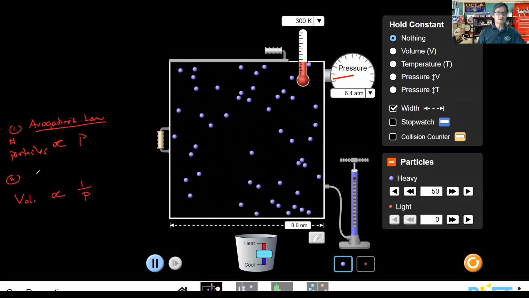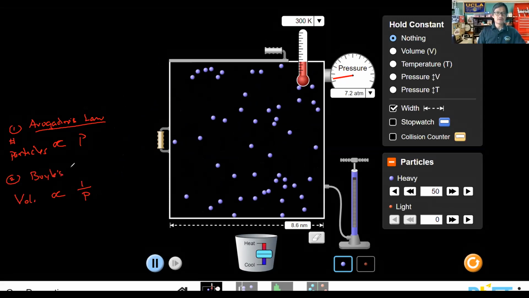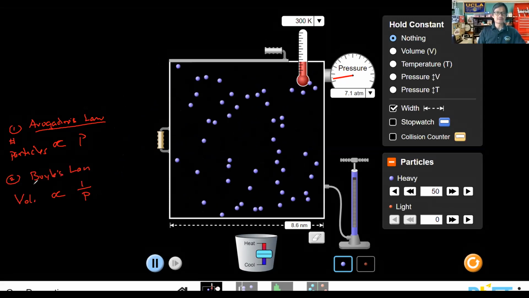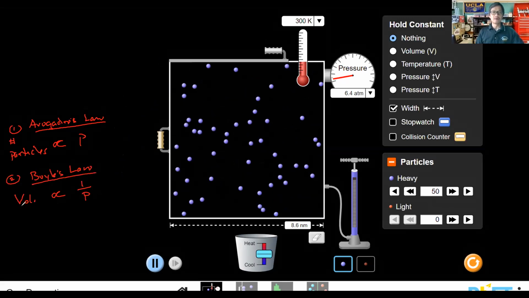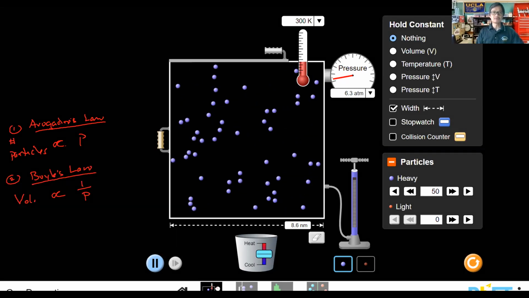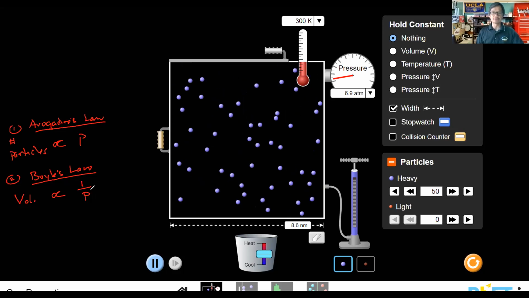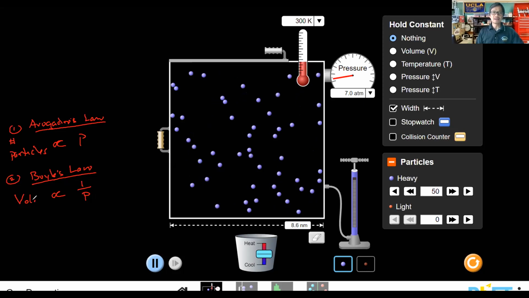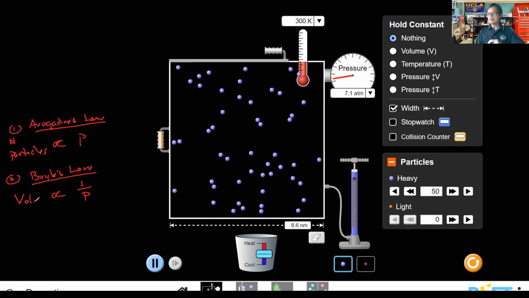Why? This is referred to as Boyle's law. If Avogadro's law relates the number of particles to pressure, Boyle's law relates the volume to the pressure. If you notice, the way that we have it set up is different. Here we have volume, here we have inverse pressure. What we're saying then is that there is an inverse relationship between pressure and volume, meaning